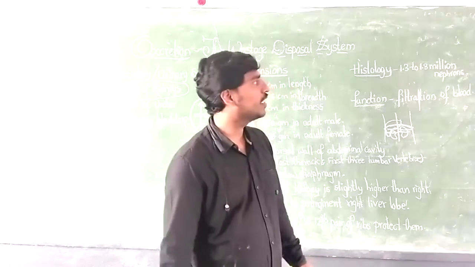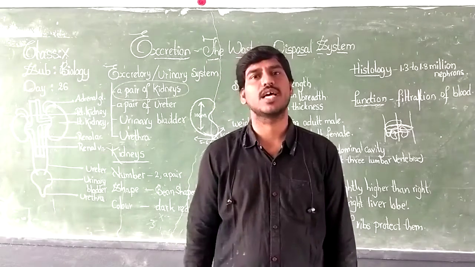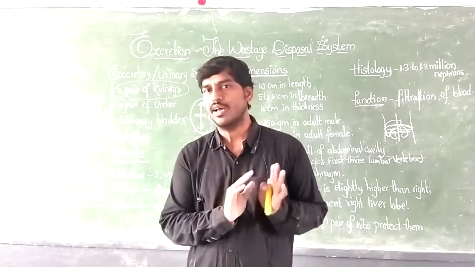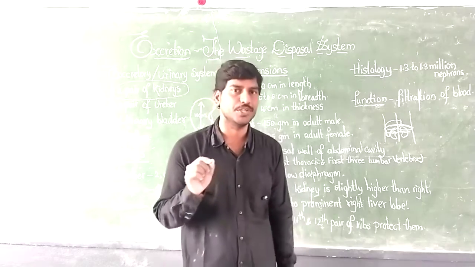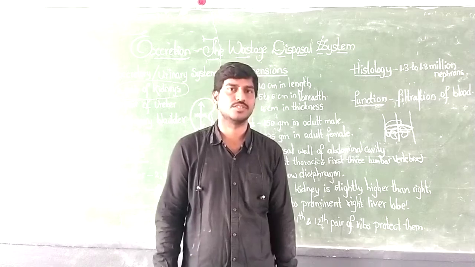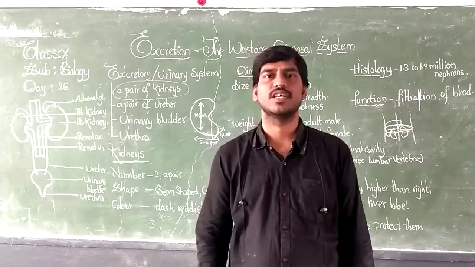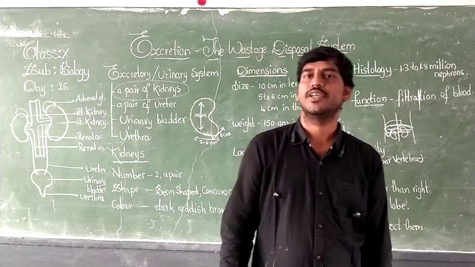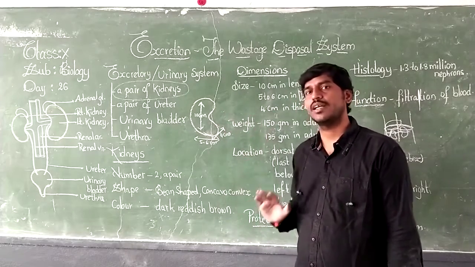Clear? So nearly 1.3 to 1.8 million nephrons are present in the kidney. Each kidney, that means one right and also left, is made up of 1.3 to 1.8 million nephrons. Clear? So therefore we call nephrons the structural and functional unit of kidneys. Nephrons are also called uriniferous tubules. What do we call them? Uriniferous tubules. So this is about the anatomical aspects of the kidney.